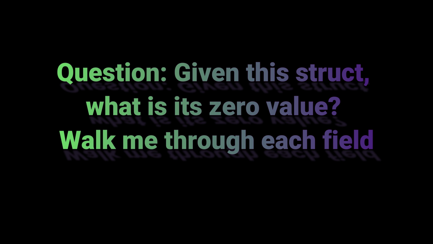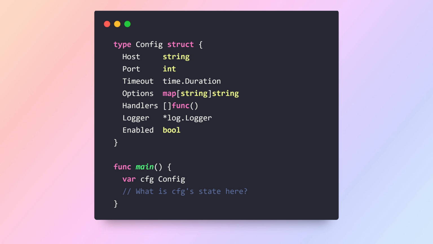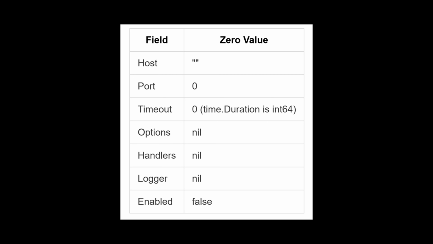Question. Given this struct, what is its zero value? Walk me through each field. Expected answer would be this. Is this struct ready to use? What problems might arise? Port 0 might not be invalid for your use case. Writing to a nil map panics. Calling methods on a nil logger panics. Zero duration might mean no timeout or instant timeout, depending on implementation.